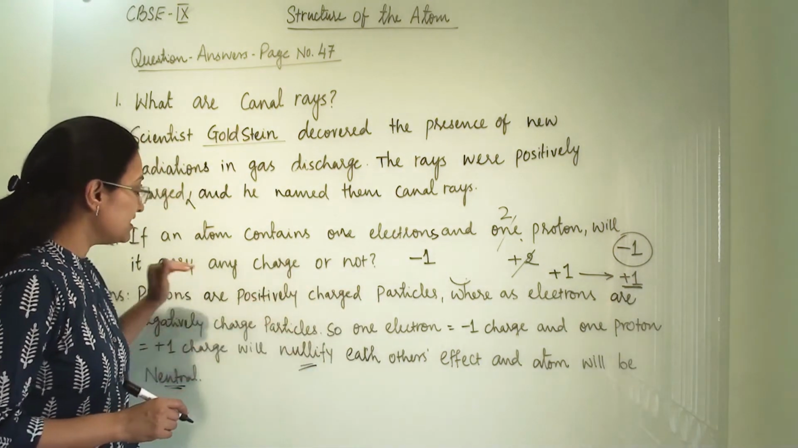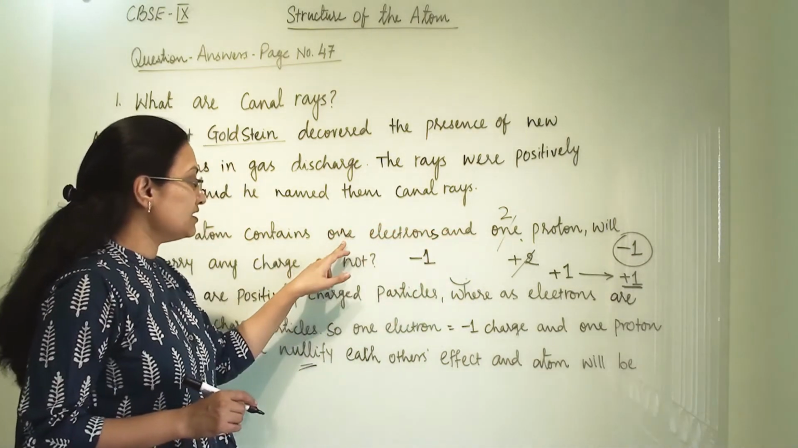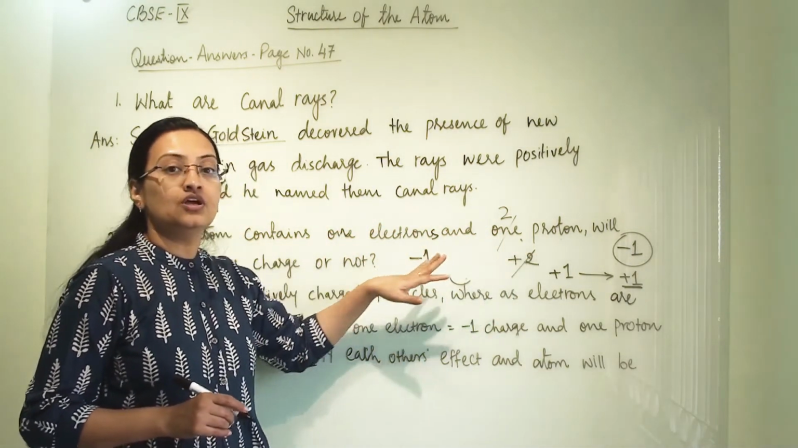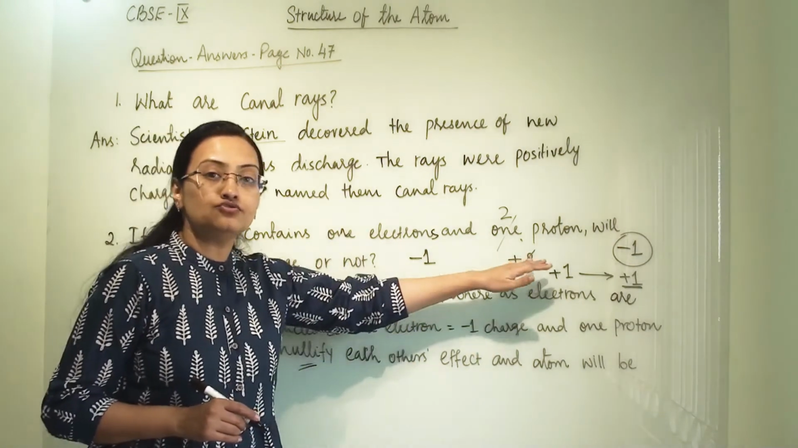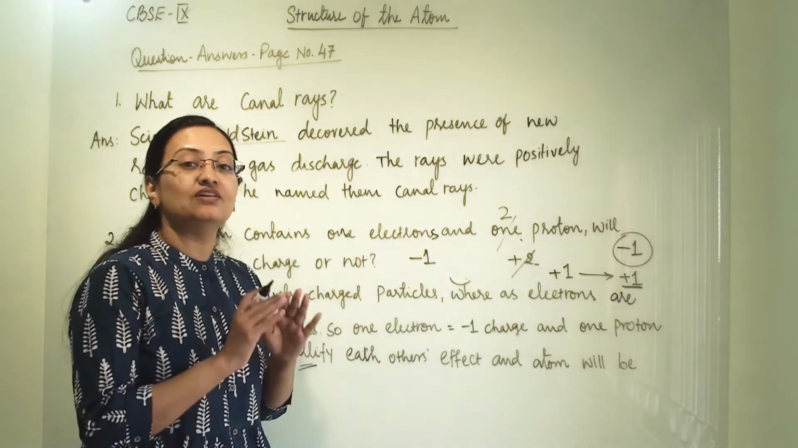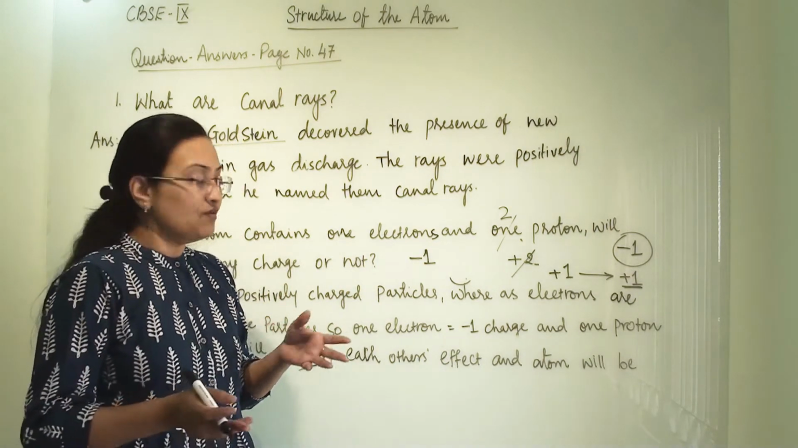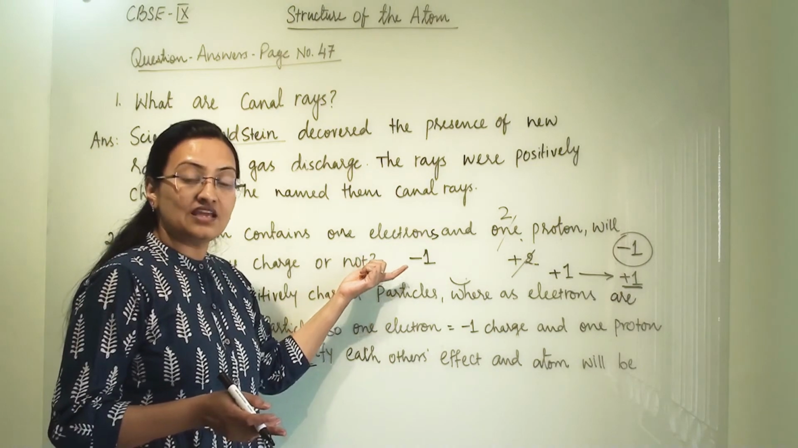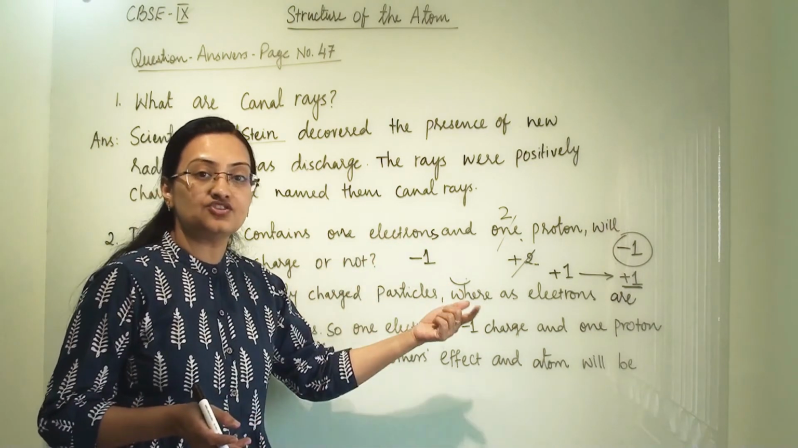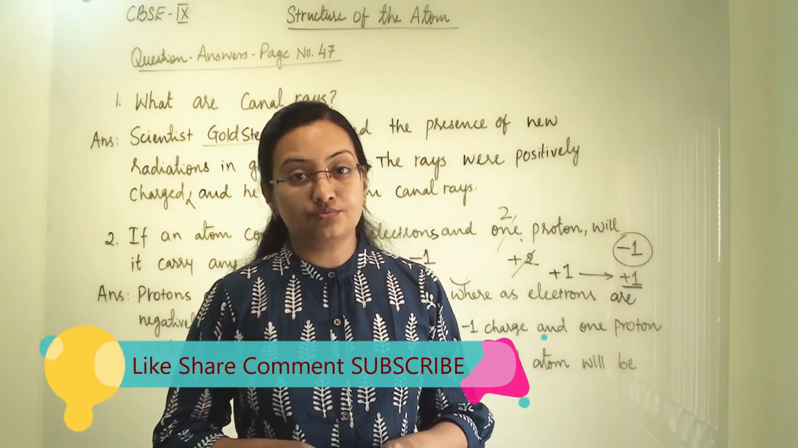But here in this question both numbers are same. 1 electron, 1 proton. So even if it is 2 electron, 2 proton, 3 electron, 3 proton, when they both are same, they will nullify each other's effect and atom will be neutral. Which one is greater in amount will give a charge on atom. So these were the questions from the page number 47.